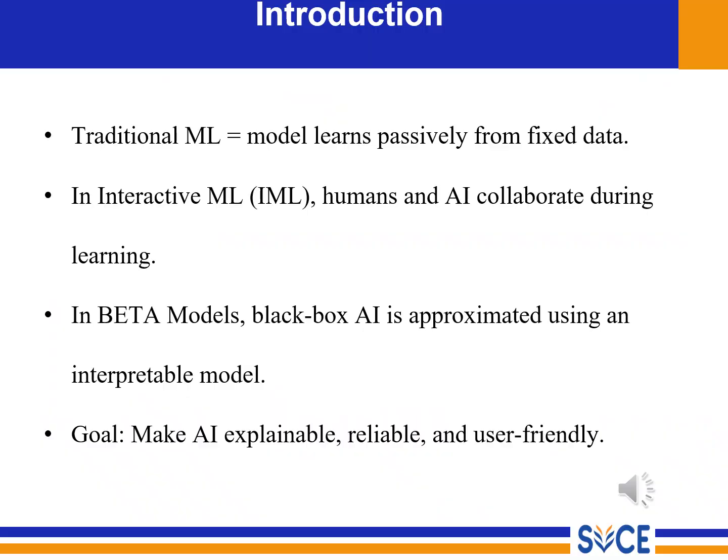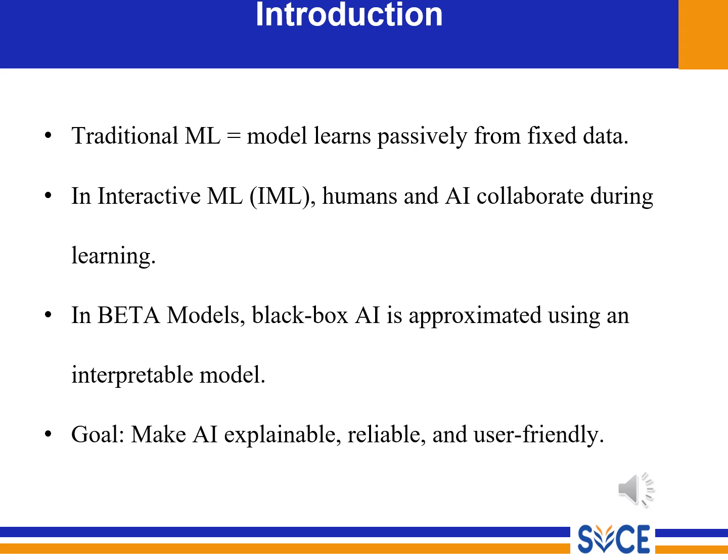First, let us understand the problem with traditional machine learning. In traditional ML, we collect the data, train the model once, and the model gives an output. That's all. Here, humans are not involved after training. For example, suppose we train a spam email classifier. If the model makes a mistake, it keeps repeating the same mistake until retrained again.